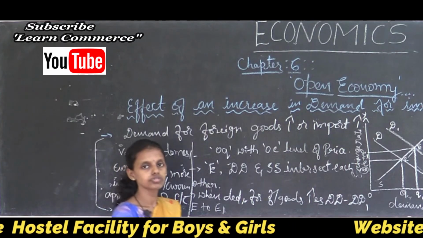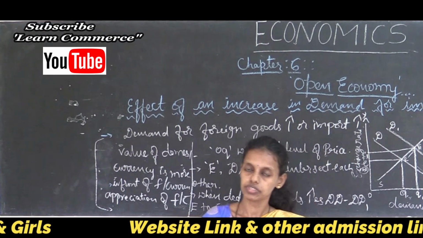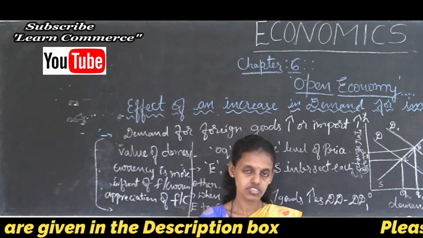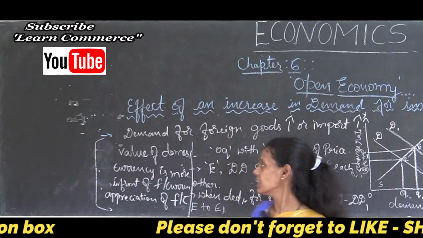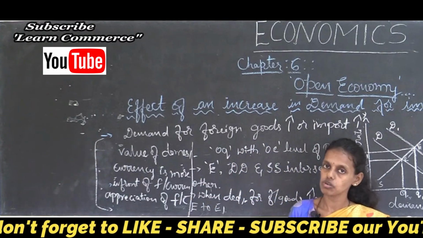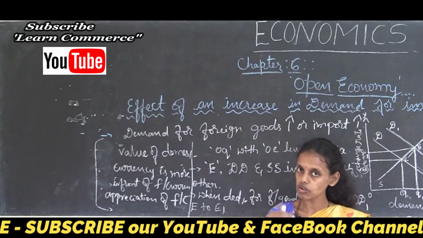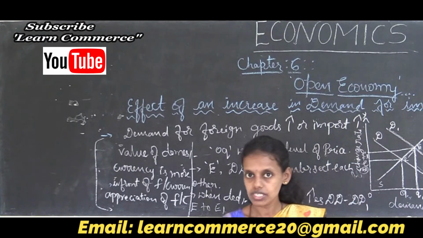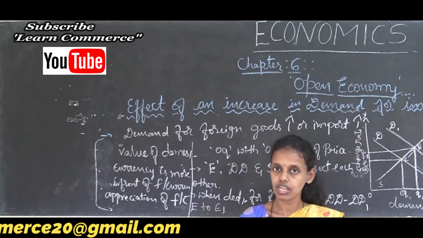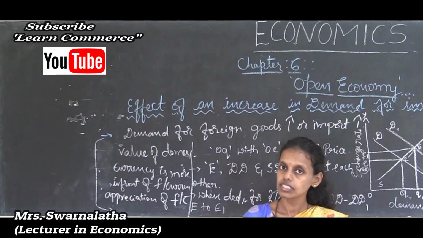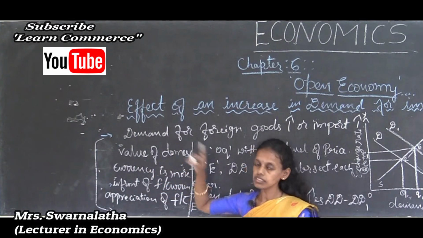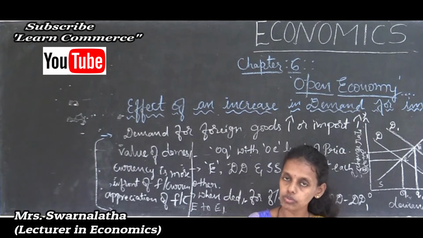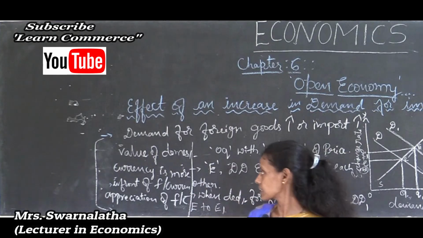If the value of a country's currency is very less compared to the other country's currency or exchange rate, then it is said to be the devaluation or depreciation of currency. Appreciation means the value of our currency is more than the foreign currency.